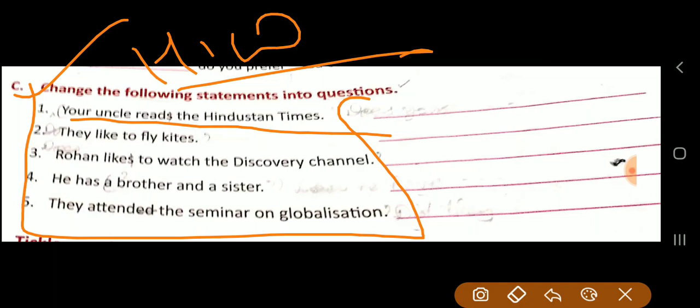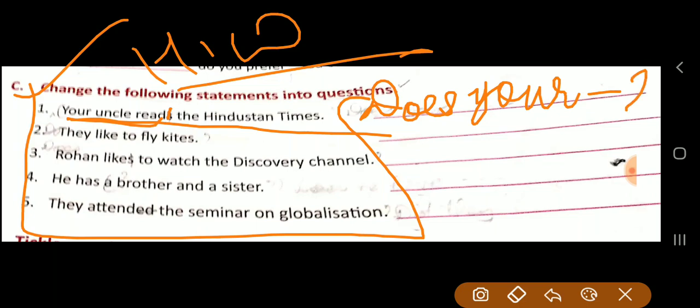No S will be there now. No S. Does your uncle read the Hindustan Times? Okay. Then the question mark will be put at the end.